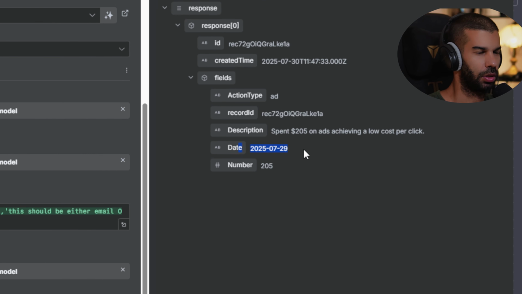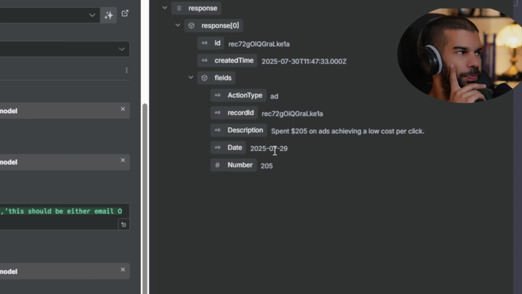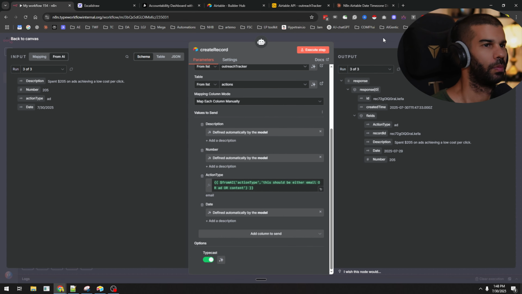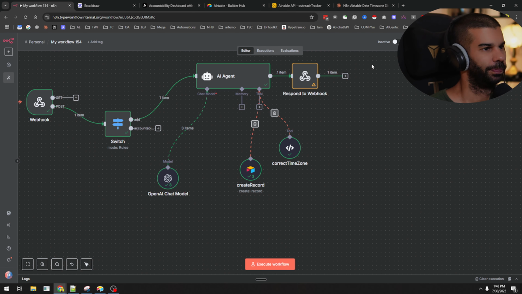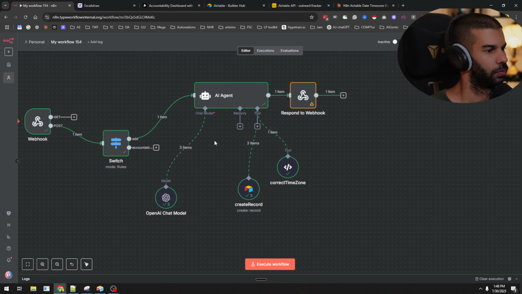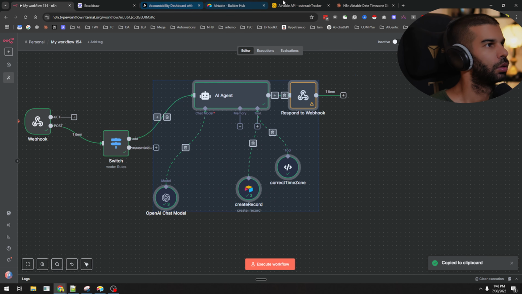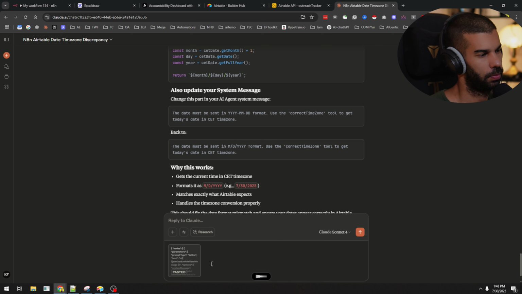For some reason, we're getting that. We could try and hard code the stuff and say, let's just add 1 day to the date. Copy. I'm still not getting this to work as expected. I'm still getting 1 day before.